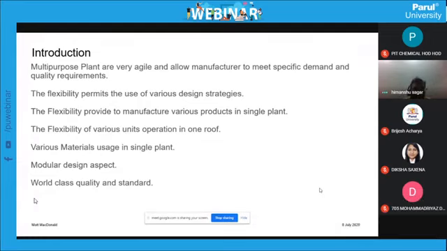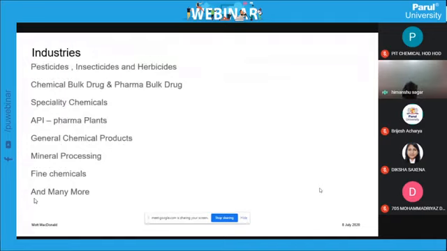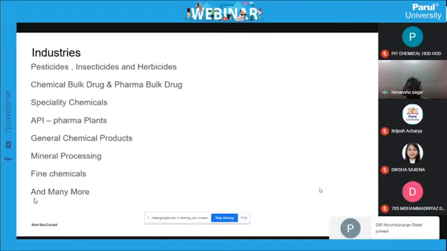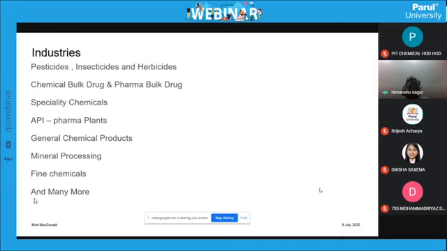Now, what industries does this cater to? If you see different industries: pesticide, insecticide, and herbicide. These are all different words, but each has its own phenomenon, because pesticide has its own characteristics, insecticide has different characteristics, and herbicide has similar ones. Then chemical bulk drug, pharmaceutical bulk drug, specialty chemical, API pharma plants, general chemical products, mineral processing, fine chemical, and a number of other products.